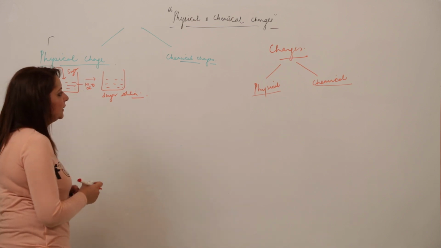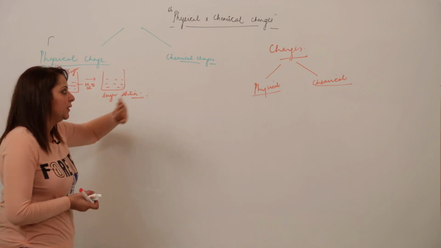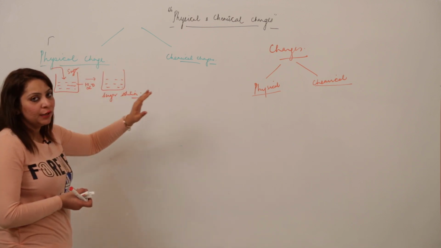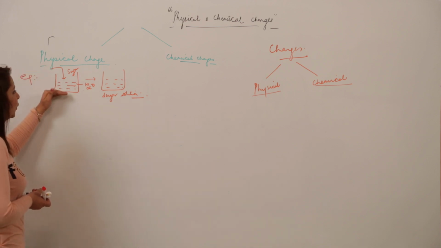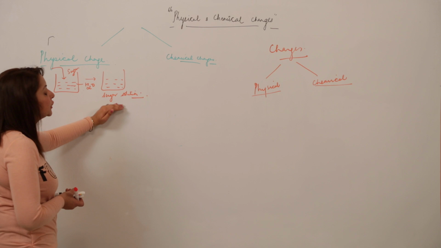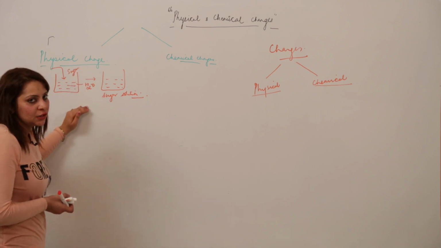We'll do this topic again, just look at the board. We have two kinds of changes, one is physical change and the other is chemical change, right. We are just going to figure out the difference between them. The example which I am taking is when sugar is dissolved in water, it turns into sugar solution and starts tasting sweet. This example comes under the physical change, right.